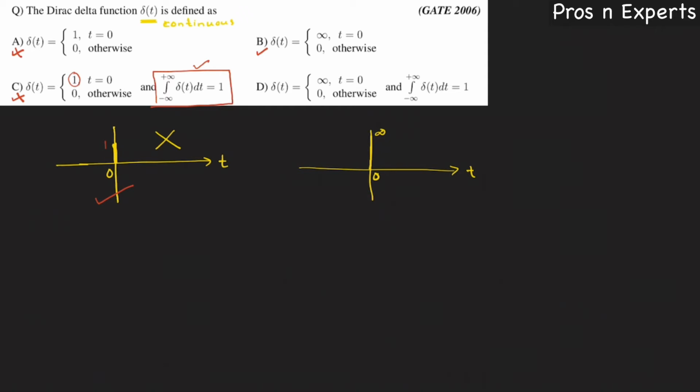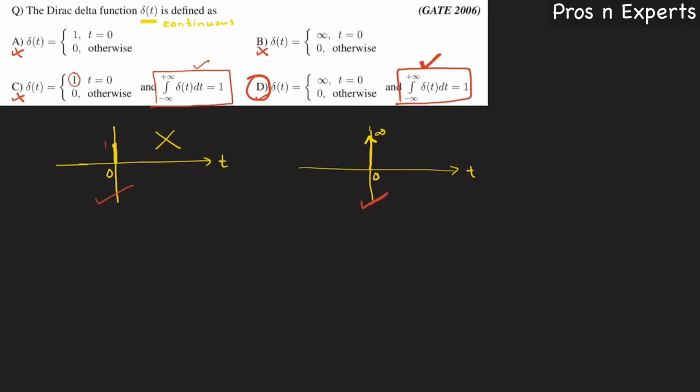Now let us look at option D. Option D says that del of t is infinity at t equal to 0, like this, and this is the most important part, the integral of del of t dt equals 1. That means the strength, or area under this impulse signal, is 1. So that is the perfect definition. Option B is partially correct, but we have to add this condition also. So option D is the correct answer, the most perfect answer.